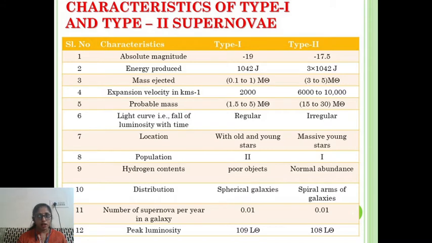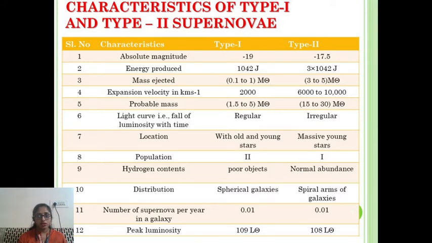The probable mass of type 1 is 1.5 to 5 times the mass of the sun, whereas type 2 is 15 to 30 times the mass of the sun. The light curve, that is the fall of luminosity with respect to time, is regular in type 1 and a little irregular in type 2 supernova. Type 1 supernova is usually observed in both old and young stars, whereas type 2 usually occurs in massive young stars.